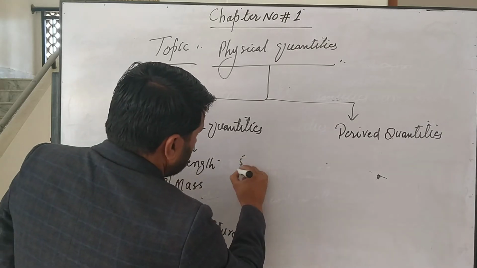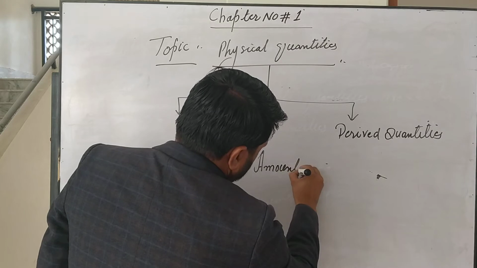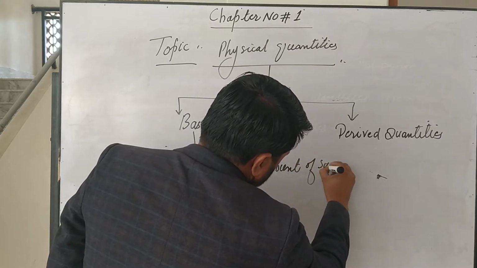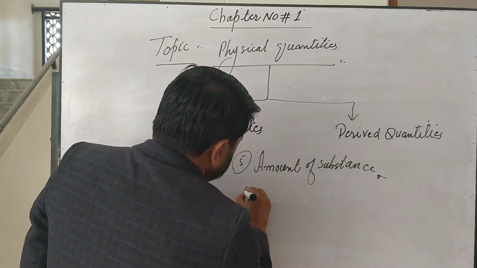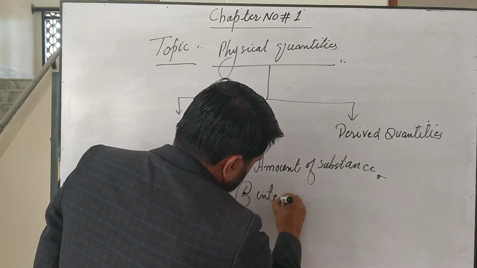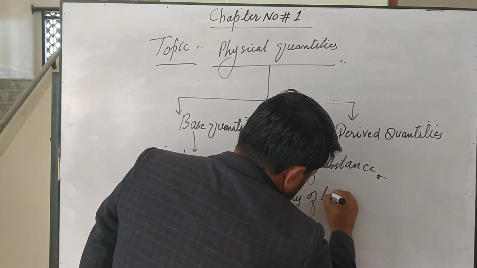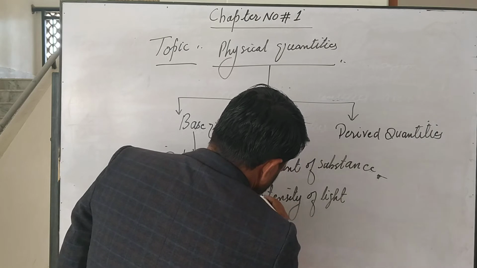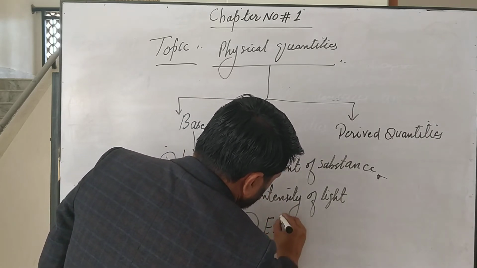Number 5 amount of substance. Number 6 intensity of light. Number 7 electric current.